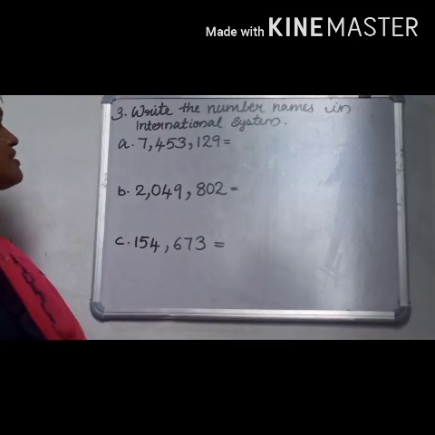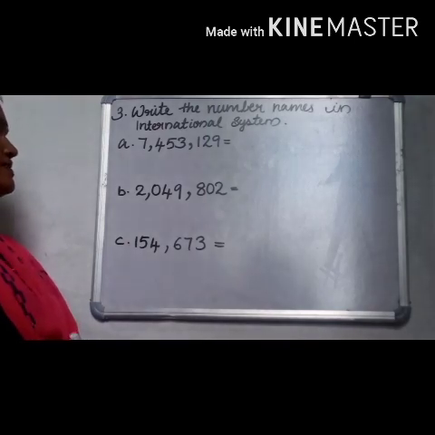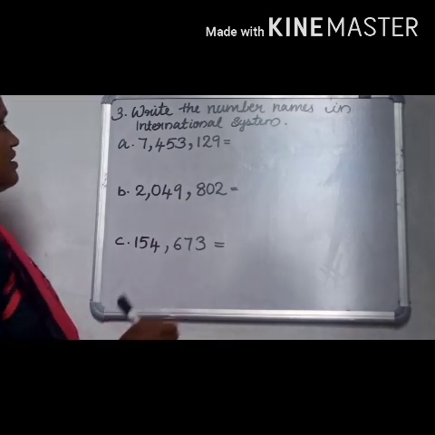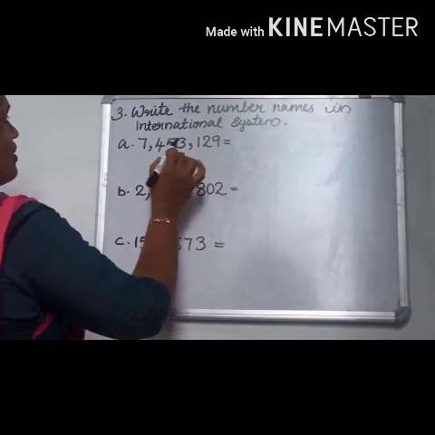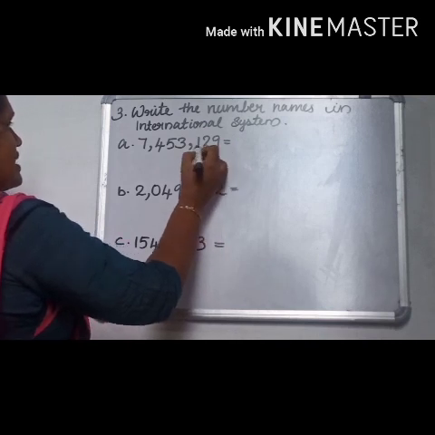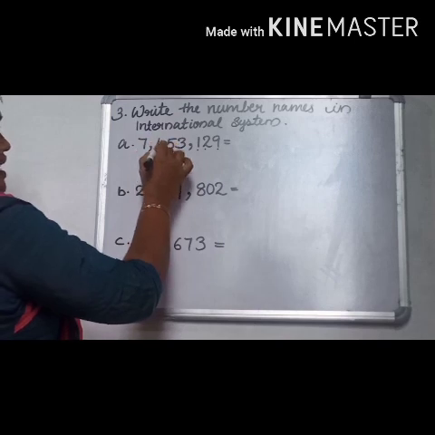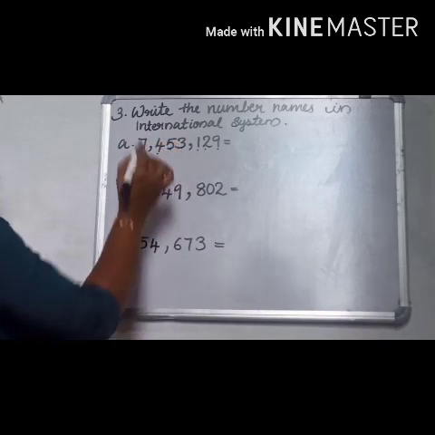Write the number names in international system. Here first one is ones place, tens place, hundred place, 1,000, 10,000, 100,000, 7 million.